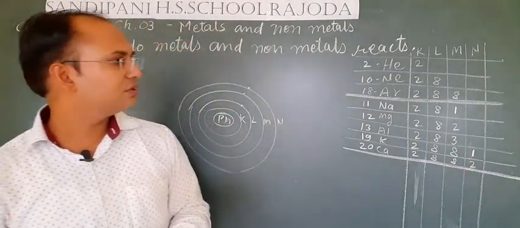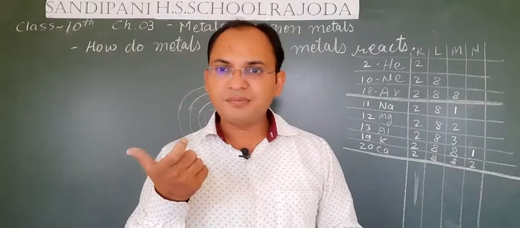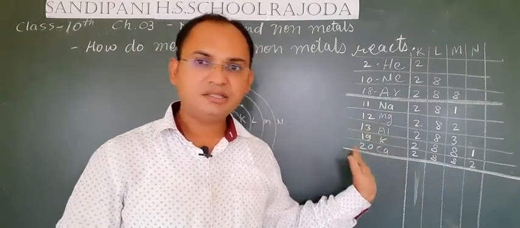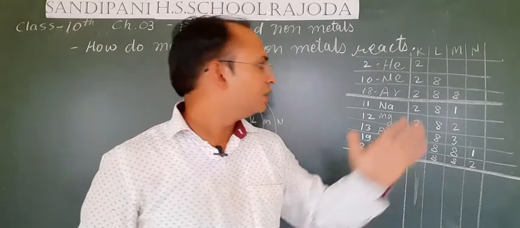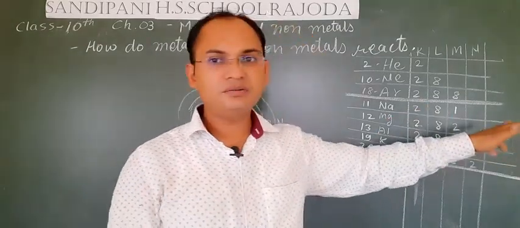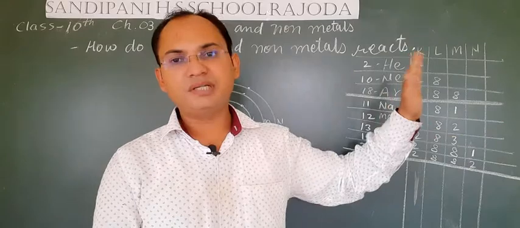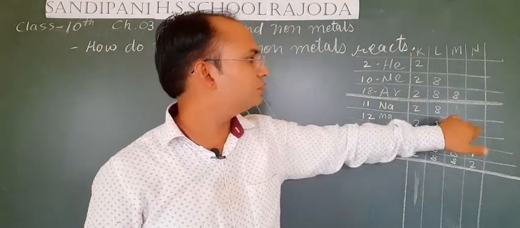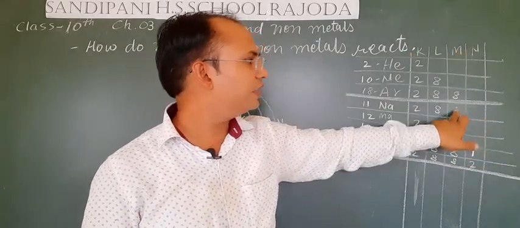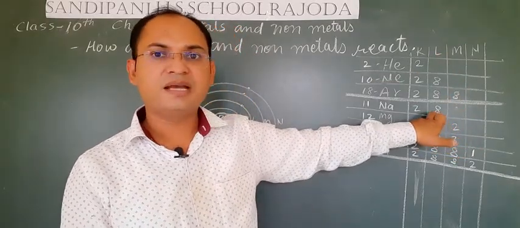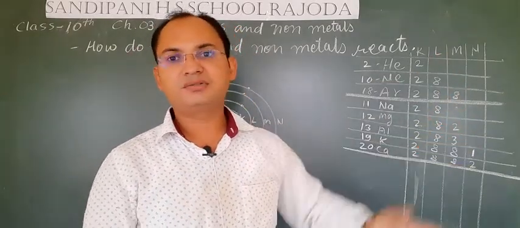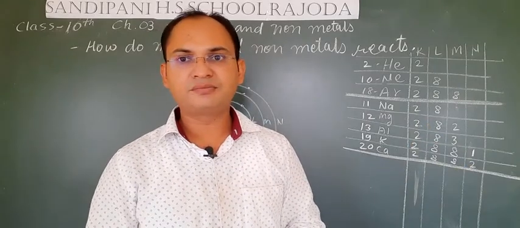But students, there are 2 ways by which these atoms can complete the 8 electrons. They can lose electrons. Sodium can lose 1 electron. If it loses the 1 electron, then its outermost shell will not be M, but now the outermost shell is L, and there are 8 electrons in the L shell.